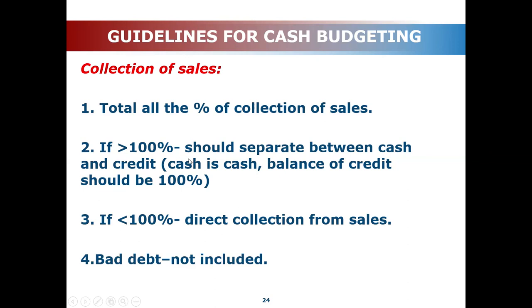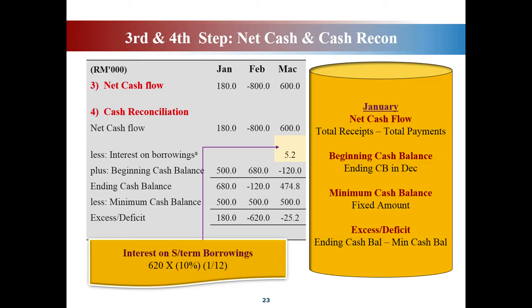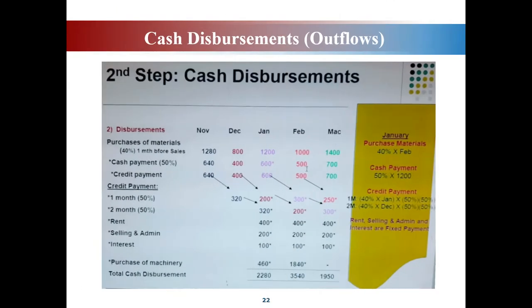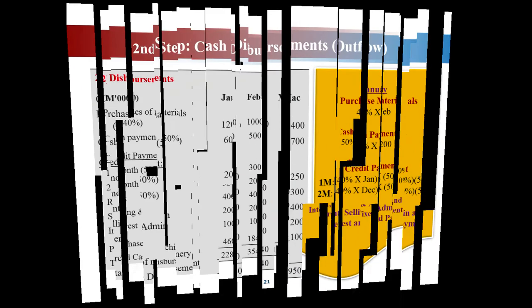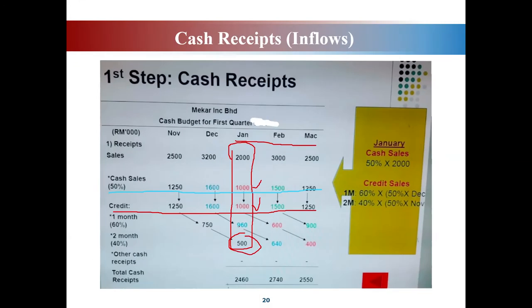Okay, I give you one example. If you look at this information, I show you the example here. The example here says cash 50%. And then if you look at credit sales, the balance here is 60-40%, which is more than 100%, isn't it? If you add up the percentages, 50 plus 60 plus 40, it will become 150%, isn't it? So it will be more than 100%.